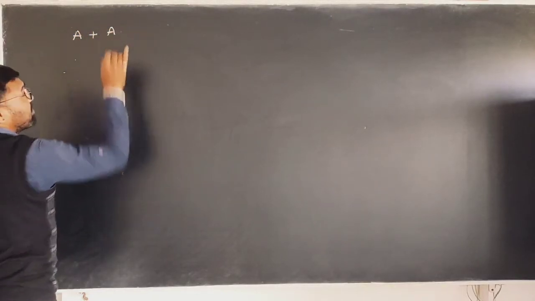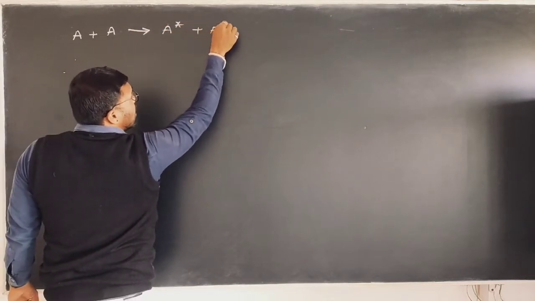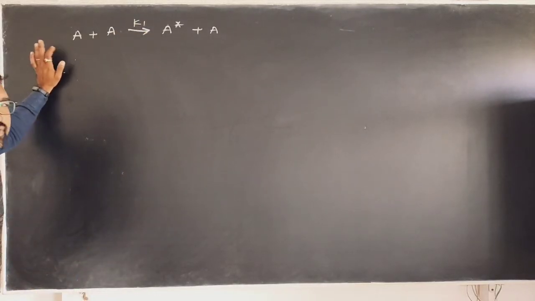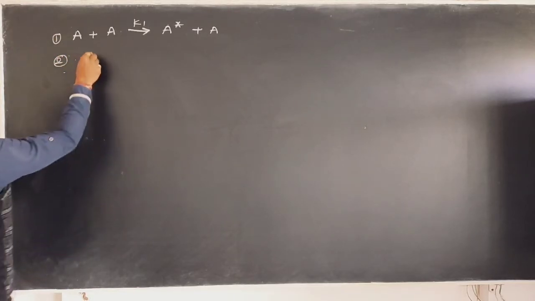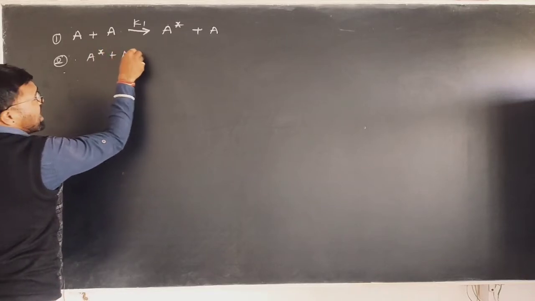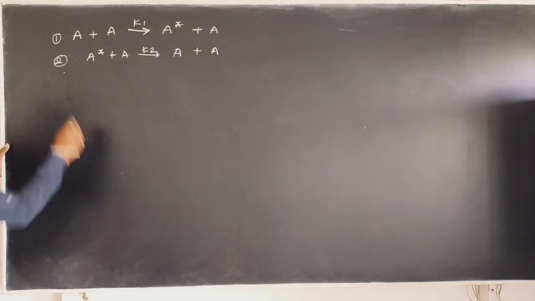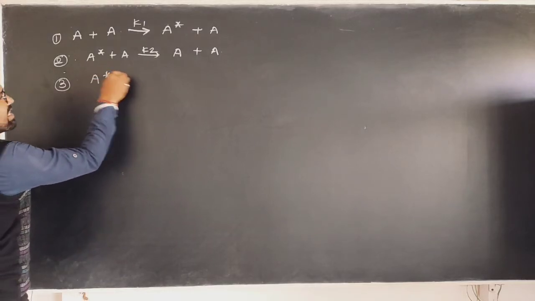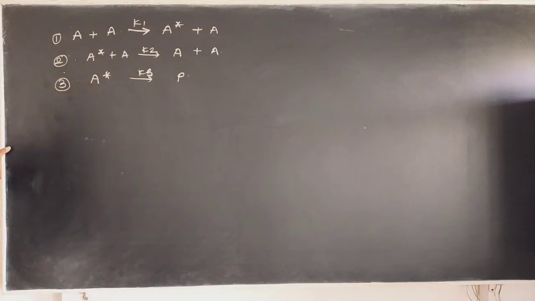Now suppose consider that in the first step, the collision of A and A forms A star and A, with the rate constant K1, right? This is called the activation step. In the deactivation step, this A star collides with A with the rate constant K2 and both normal molecules are formed. And in the second way of deactivation, this A star directly converts into the product P with the rate constant K3, right?